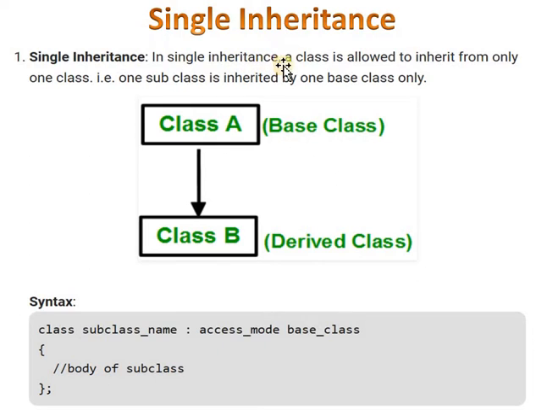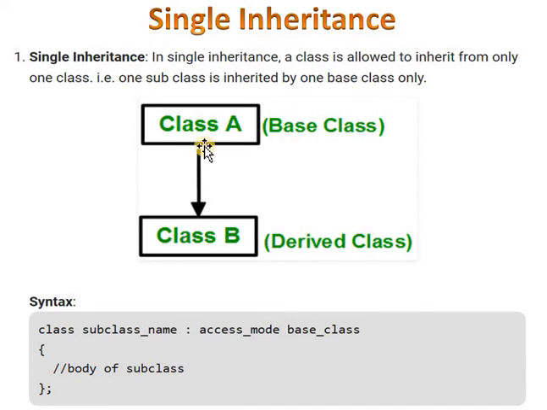In single inheritance, a class is allowed to inherit from only one class. That means one subclass is inherited from one base class only. That means in single inheritance, a class is derived from one base class only. This means that there is only one derived class from one superclass.